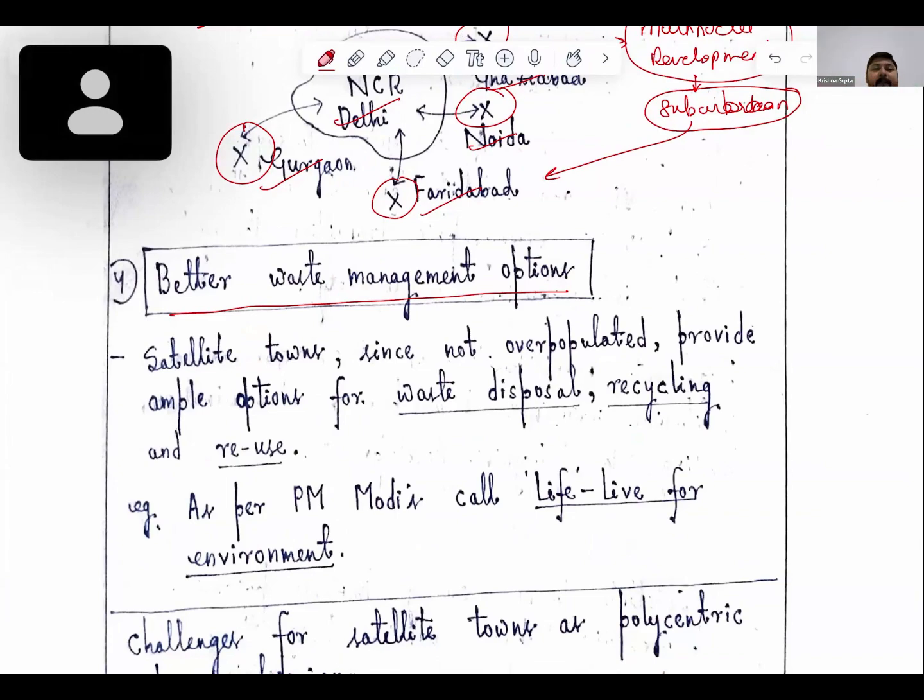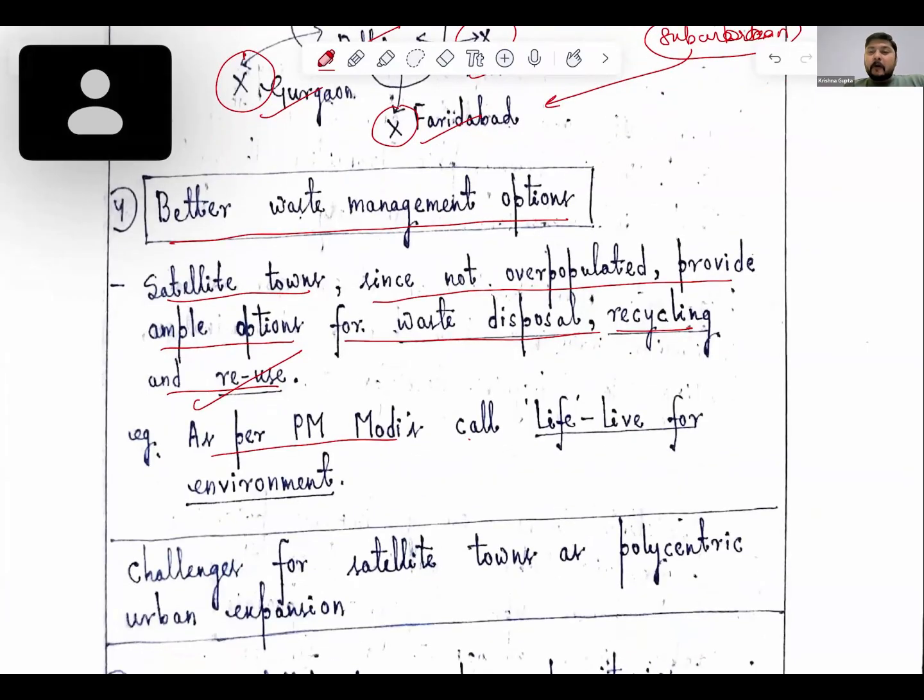So here we have satellite towns. Better waste management options, since they are not overpopulated, provide ample options for waste disposal, recycling, and reuse, as per PM Modi's call, Live for Environment. Okay, this is a good example.